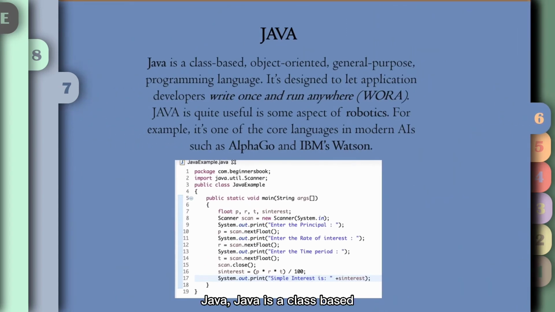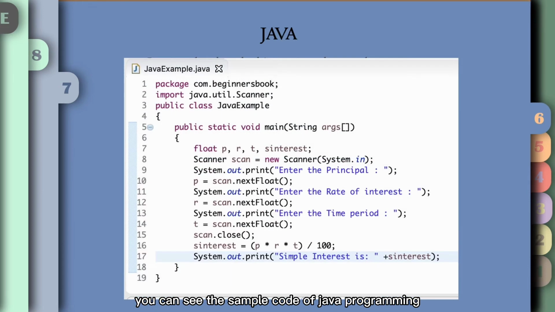Java. Java is a class-based, object-oriented, general-purpose programming language. It is designed to let application developers write once and run anywhere. In other words, Java code can run on any platform that supports Java without the need of recompilation. As such, it becomes possible to use the same code on different machines. Java is quite useful in some aspects of robotics. For example, it's one of the core languages in modern AIs such as AlphaGo and IBM's Watson. And below, you can see the sample code of Java programming.